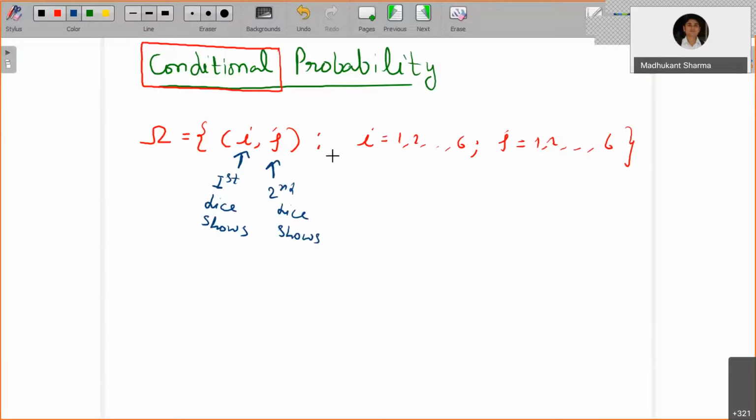There are 36 possible pairs, by the basic counting principle, 6 times 6.